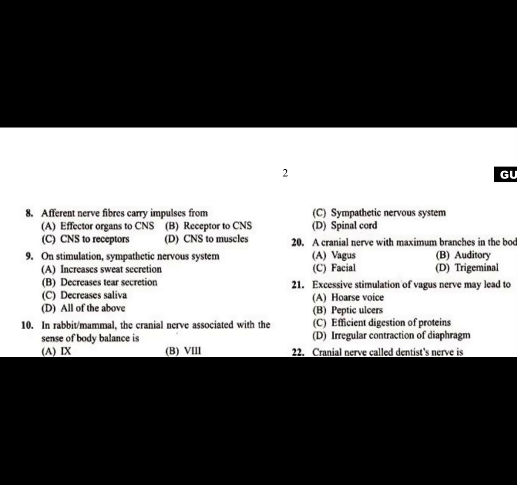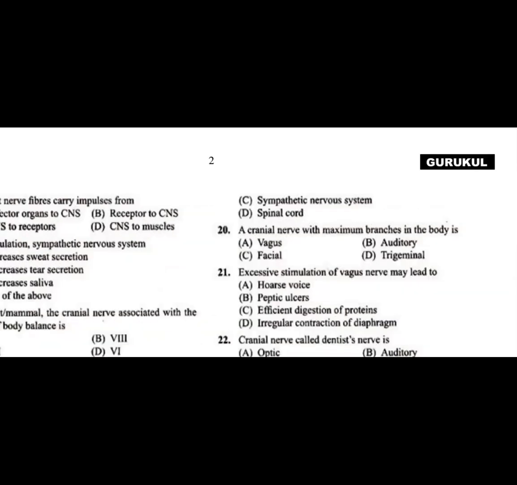Question number 20, a cranial nerve with the maximum branches in the body. The first option they have given is that the vagus nerve is the longest nerve in the body. The vagus nerve is the longest nerve. The second one, the auditory nerve, is not the one with the maximum branches.